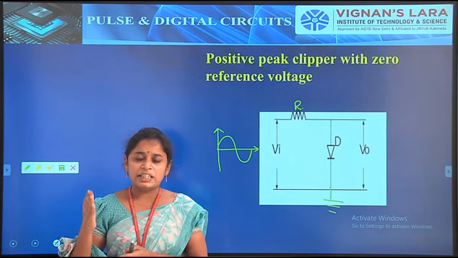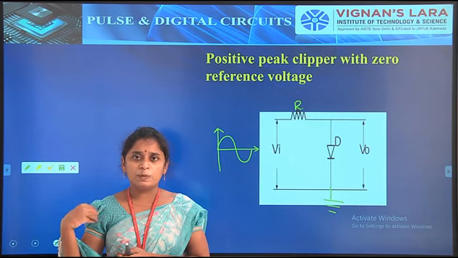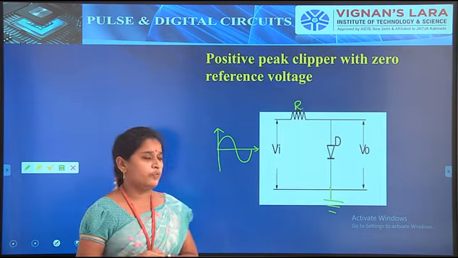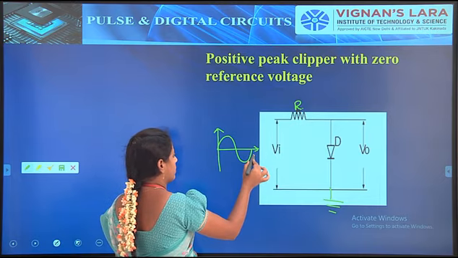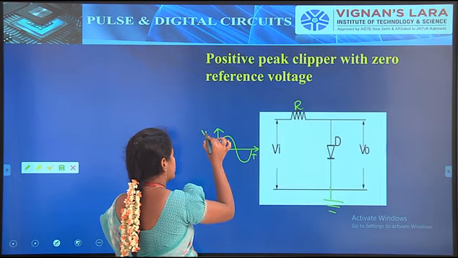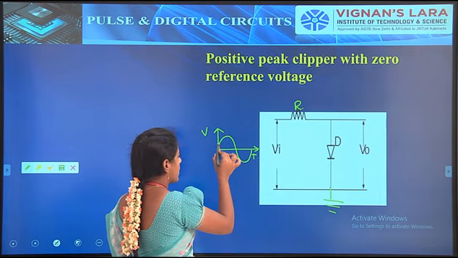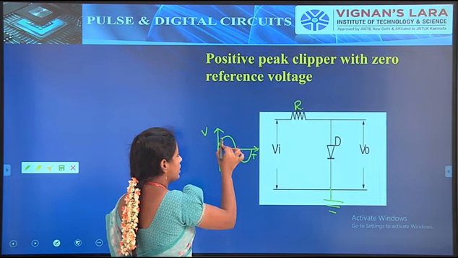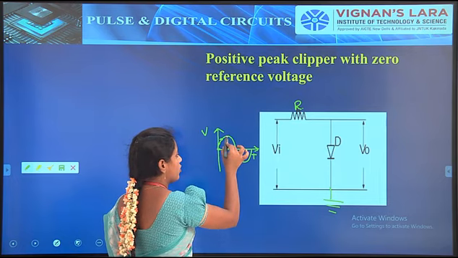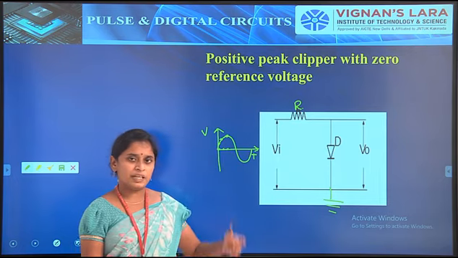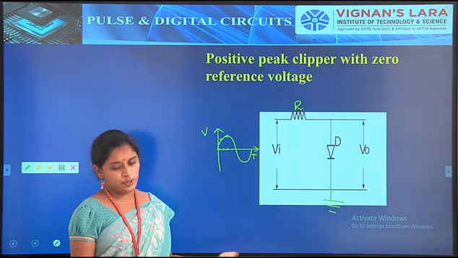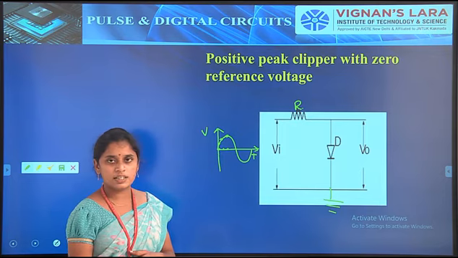At each interval of time, the voltage will be different. On the x-axis we represent the time and on the y-axis the voltage or amplitude. At this interval the voltage may be different, at this interval the voltage may be high. So at a particular interval the voltage may be different. That is the thing about the sinusoidal signal.